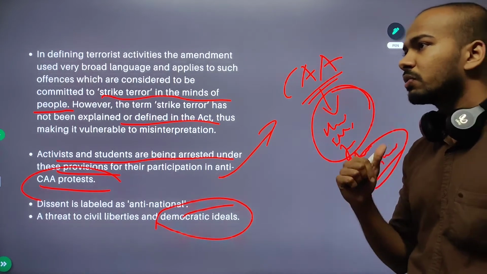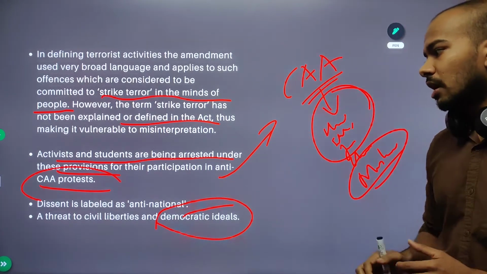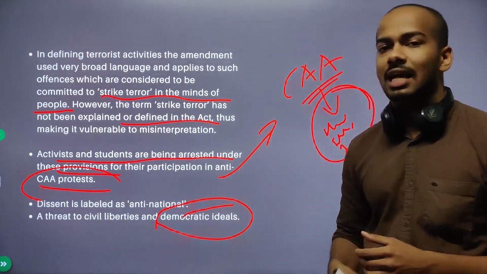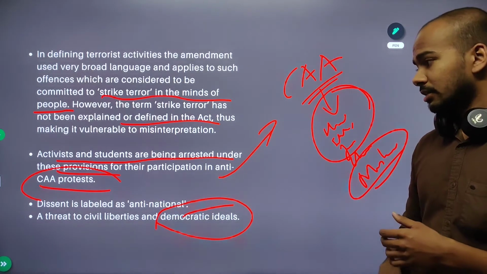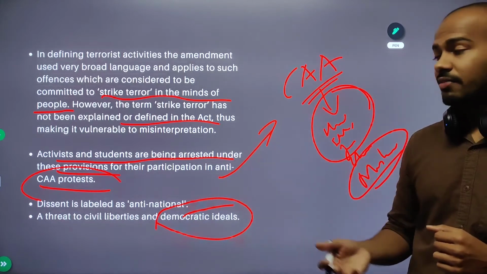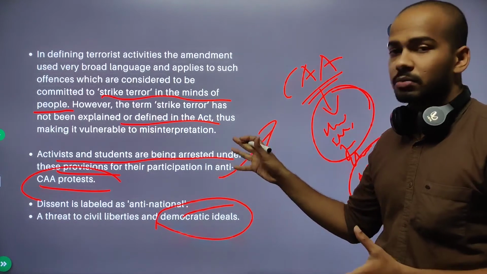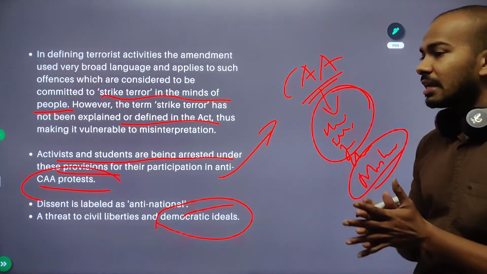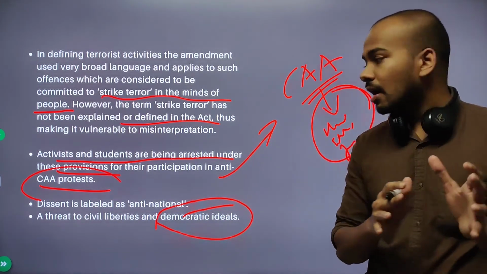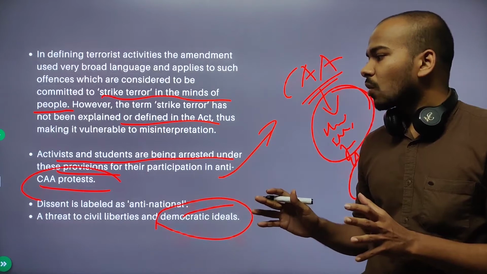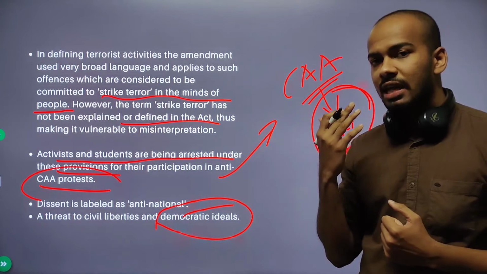We have talked in the previous video about section 124A of the IPC, where the sedition law is used to tackle all these activists and students. And in that, the punishment goes up to 2 years, right? And even up to life imprisonment. So this kind of vague terms being used in UAPA, which can be interpreted in multiple ways, which can be misused by the police force and the administration, the government at the same time, is actually causing the people much harm. It's actually taking away our democratic rights, the democratic ideals from us.